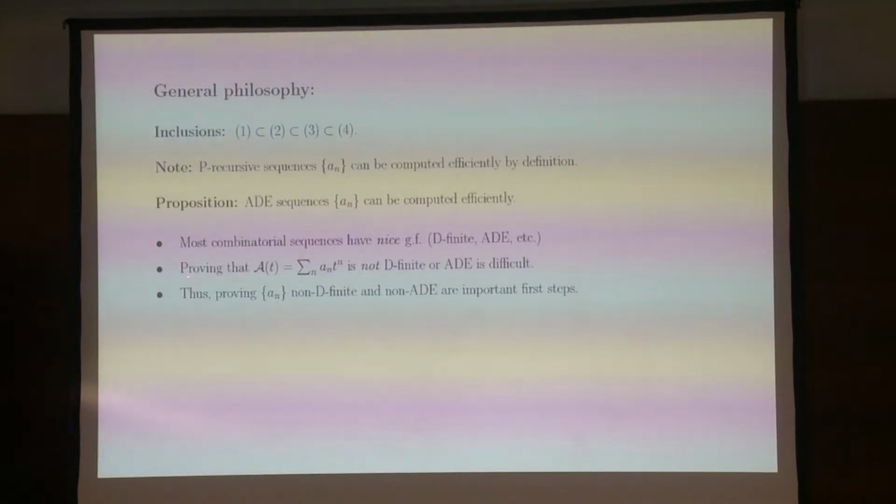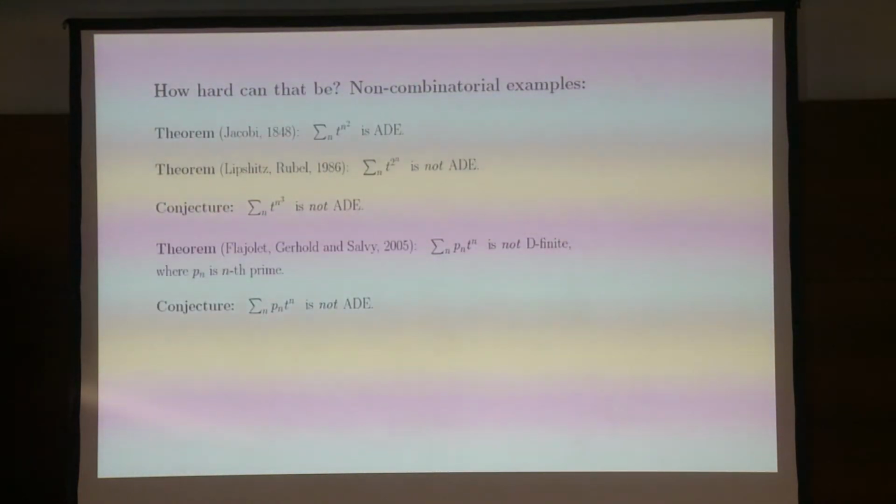And it turns out that many combinatorial sequences are nice and they fall in these classes, as I mentioned. However, for hard sequences, it's also hard to prove, even that is hard to prove already. And that's what I do. And that's what many people in the field are actually doing, trying to understand what's going on. So now let me mention some results which are non-combinatorial, just so you can see how hard that can be. This is a famous result by Jacobi that the theta function satisfies an algebraic differential equation.